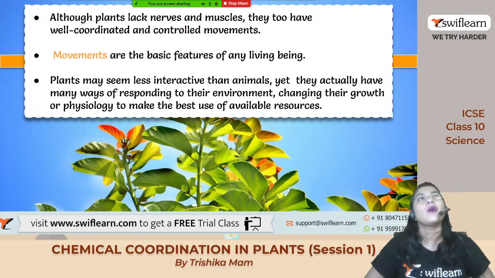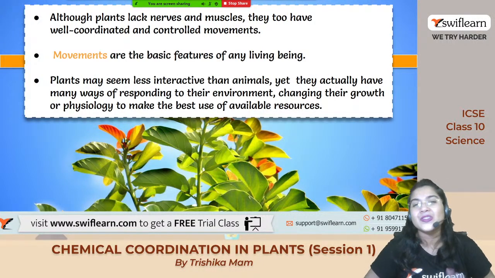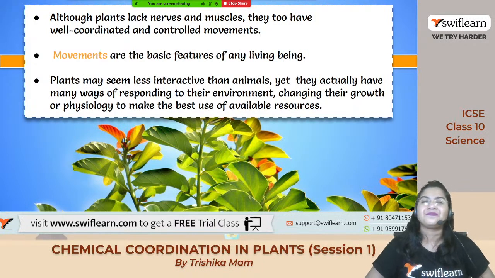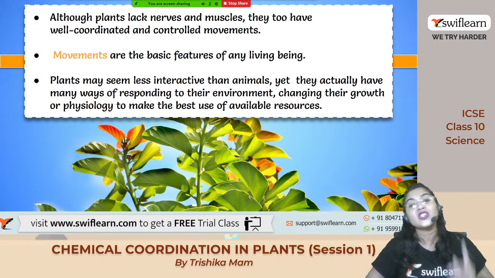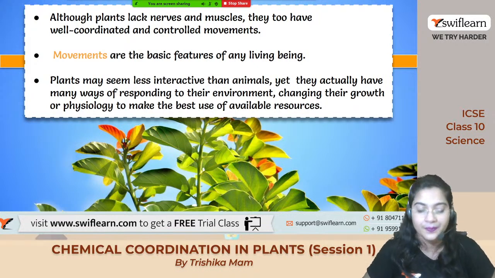Chalo. So we already know that plants do not have the nerves, muscles. So that is why they should have a well coordinated and controlled movement. They also have the movement within them. So how does this movement take place? Basically, all these movements are coordinated by the hormones which are secreted by the plant. So hormonal system is already there in the plant, but nervous system is not at all present. ठीक है ना? तो कंट्रोल एंड कोऑर्डिनेशन एक ही सिस्टम से रेगुलेटेड होता है plant body में.